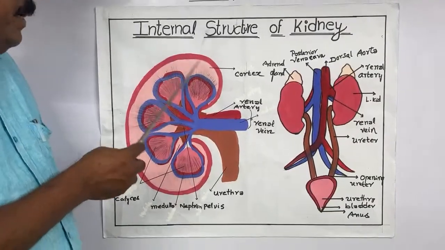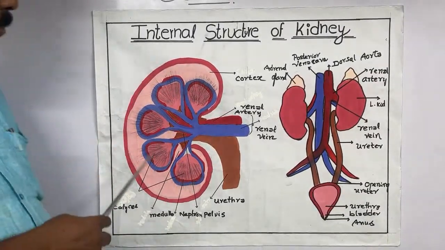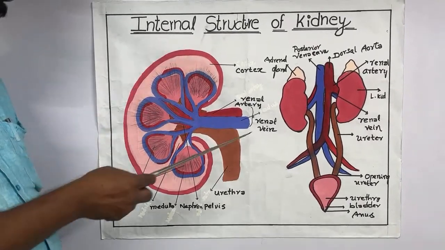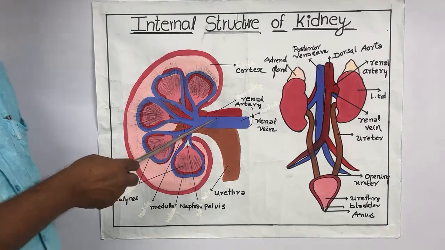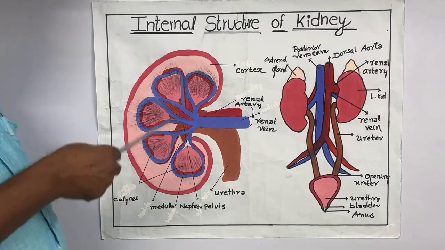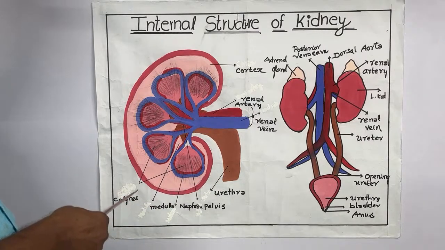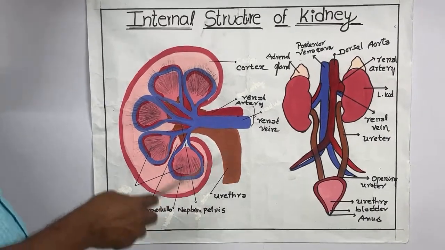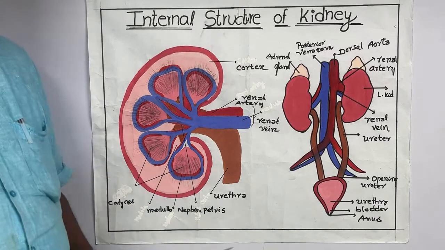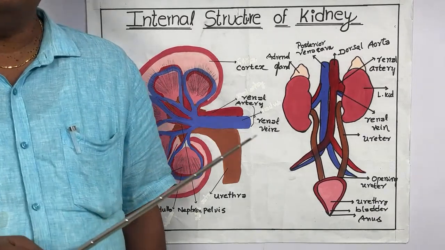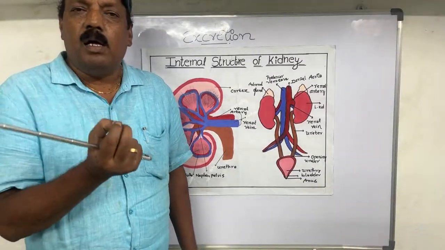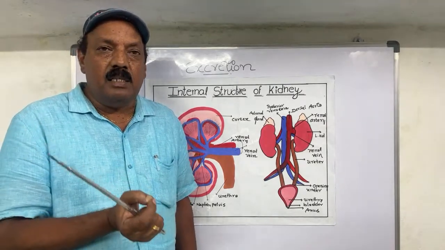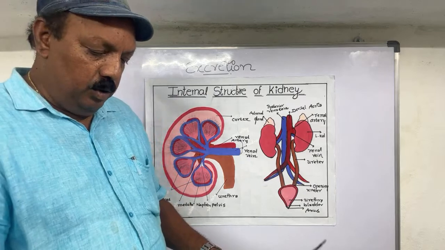Now here you can see the structure of the kidney. What are the main important structures? The renal artery, where the blood is supplied to the kidney, and the renal vein, where the deoxygenated blood flows out, and here are the calyces, the medulla, the nephron, the pelvis and so on. Here one interesting point: the kidney is made up of one basic unit, which is nothing but the nephron. The basic unit of the kidney is nephron. This is a major point you have to consider.